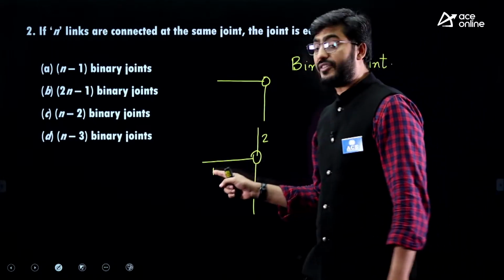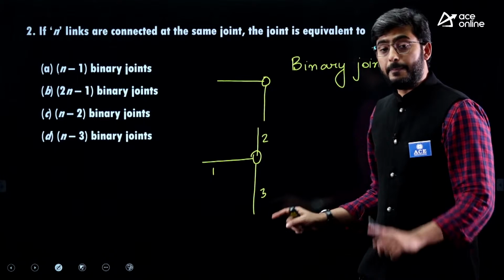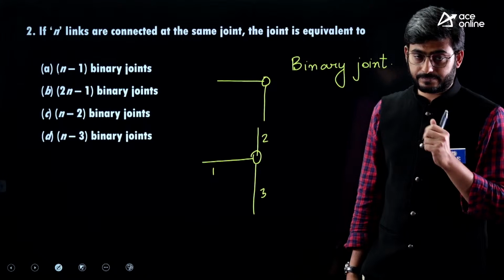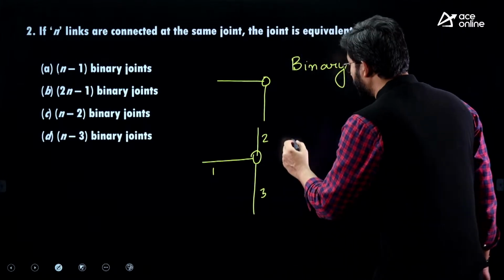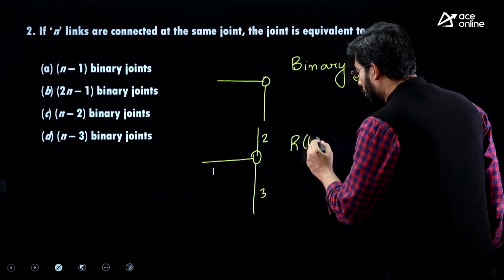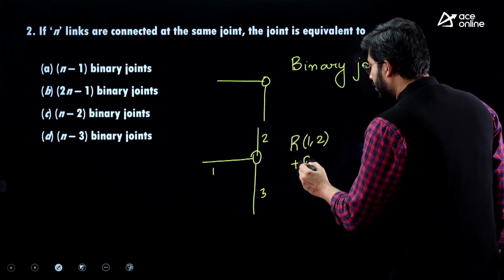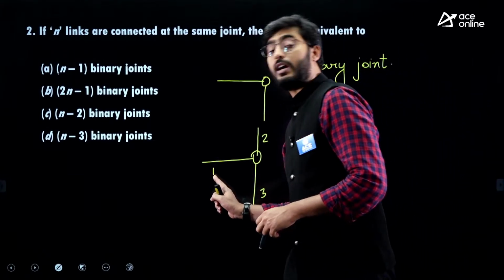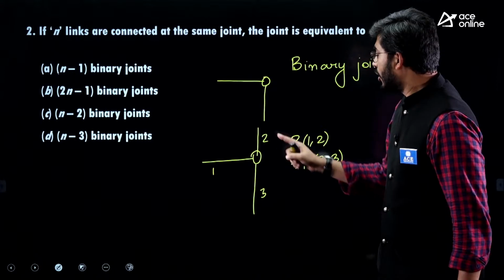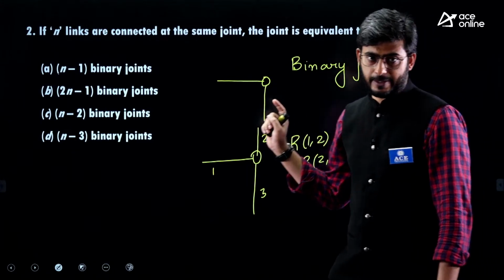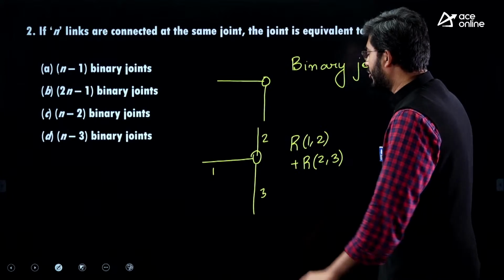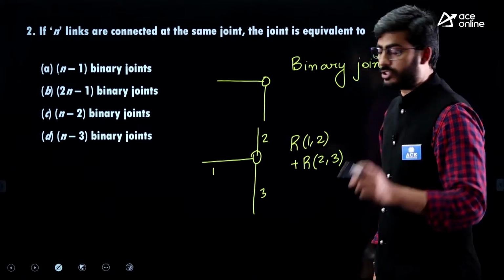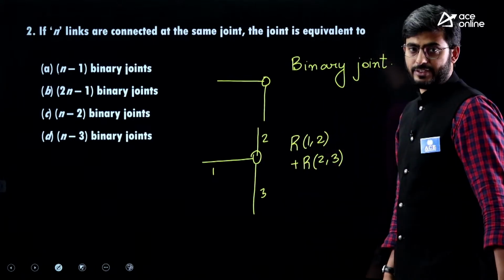Correct? But there is no physical contact between 1 and 3, because 2 is sandwiched between link 1 and link 3. So I can count a revolute pair as 1, 2 and a revolute pair as 2, 3. But unfortunately, I cannot count R1, 3. The reason is that between 1 and 3, link 2 is placed, so that cannot be counted. So if 3 links are joined at one node, we are able to find 2 joints.